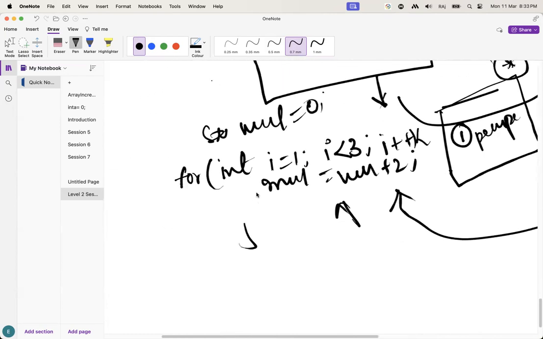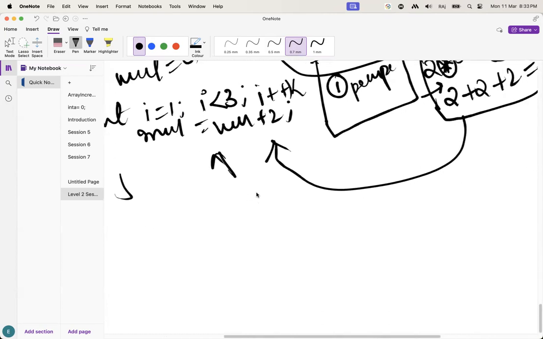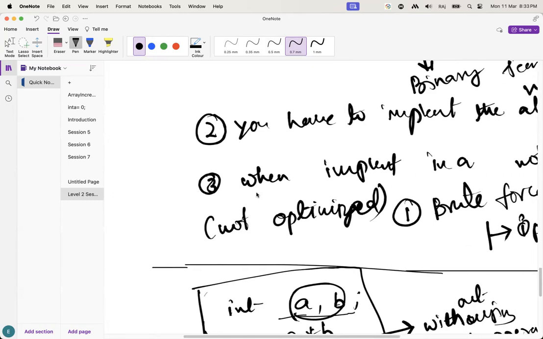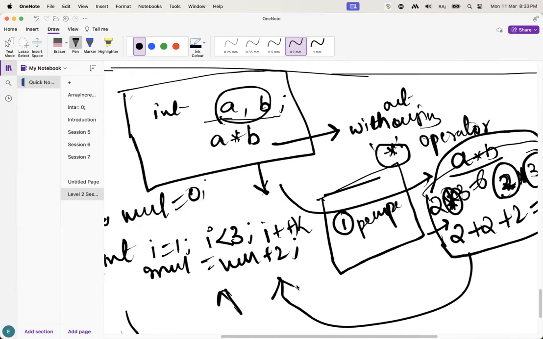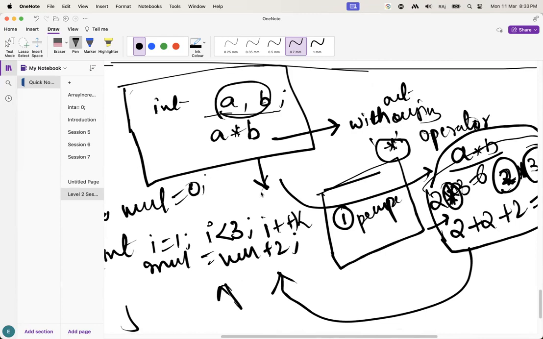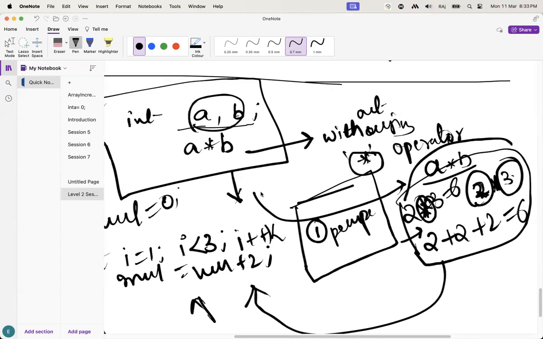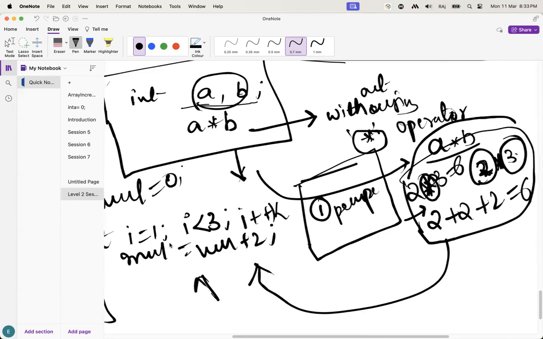Okay, guys, fine. This is the very basic thing, guys. If anybody is really poor at programming, you have to follow this approach, guys. At least initially, for at least 10 to 15 days, you have to follow this approach. Then once you feel comfortable, you can directly implement the actual solution.